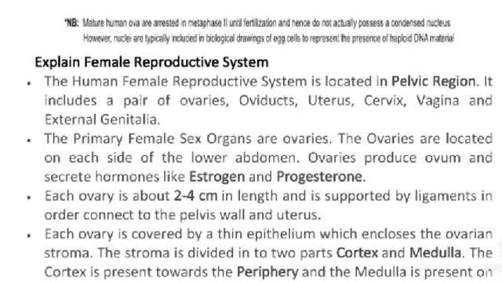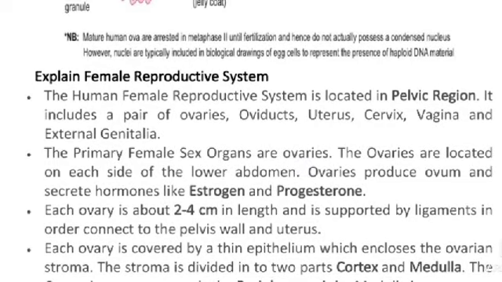Mature human ova are arrested in metaphase 2 until fertilization and hence do not actually possess a condensed nucleus. However, nuclei are typically included in biological drawings of egg cells to represent the presence of haploid DNA material.